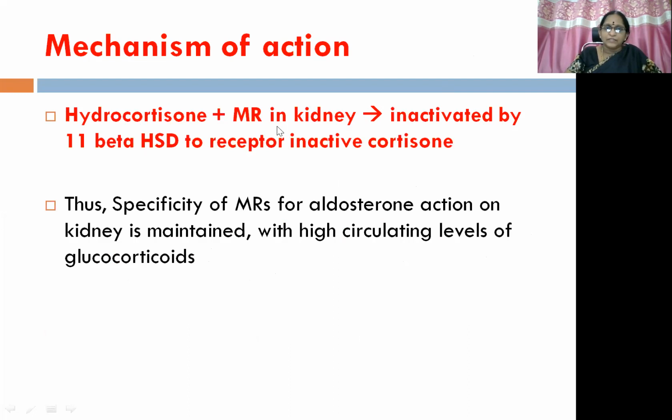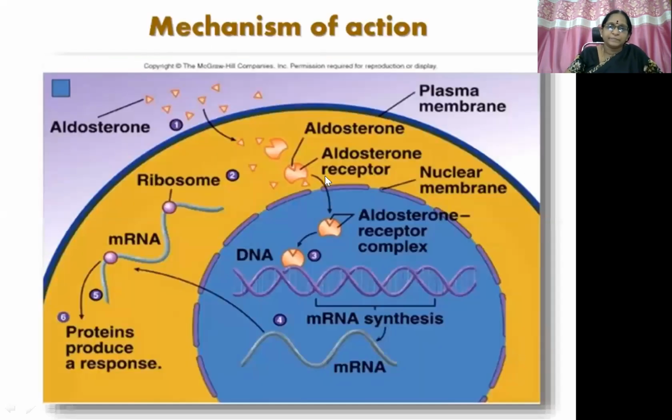Hydrocortisone, as soon as it binds to the mineralocorticoid receptors in the kidney, is immediately inactivated by the 11-beta HSD enzyme to receptor-inactive cortisone. So it is not going to produce much effect. Thus, the specificity of mineralocorticoid receptors for aldosterone action on the kidney is maintained despite high circulating levels of glucocorticoids.